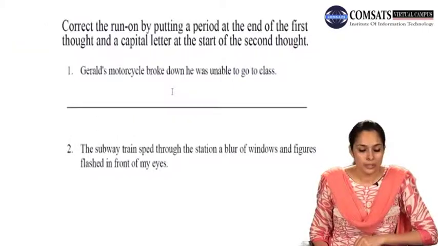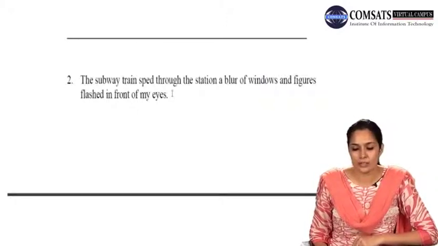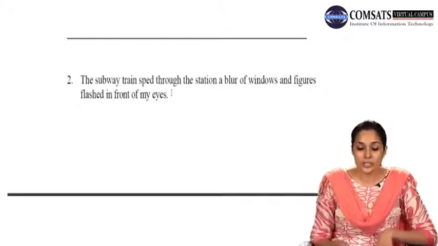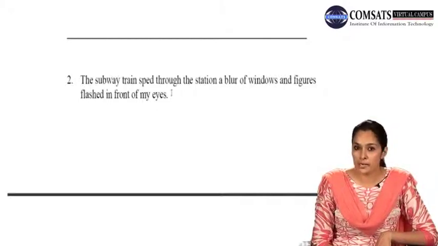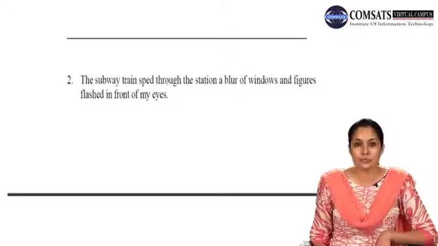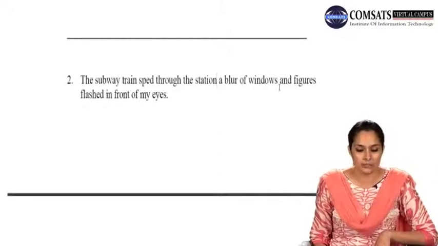Sentence number 2 is, the subway train sped through the station, a blur of windows and figures flashed in front of my eyes. Now look at this sentence. This also is a slightly longer sentence, but we can clearly see which is the part where the first thought ends and the second begins. The subway train sped through the station, full stop. After station, a full stop will come here and one sentence will end. A blur of windows and figures flashed in front of my eyes.